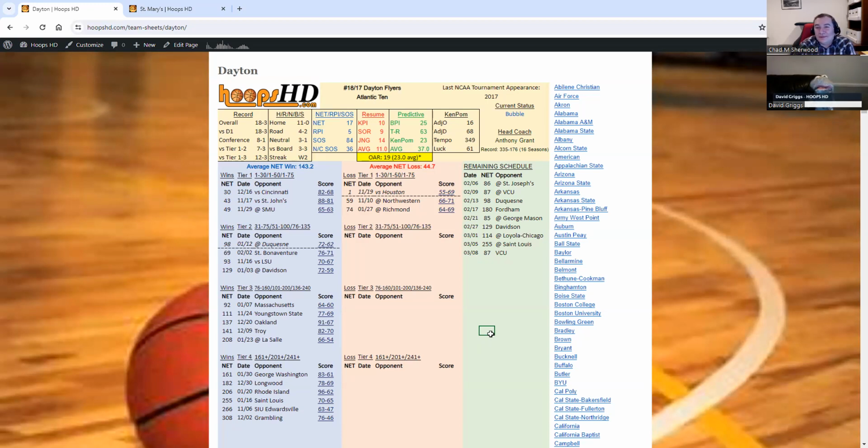The OAR finally, in this yellow button here, is what we call the overall average ranking. What I did there was very simply I took seven numbers, the net, the three main resume metrics, the three main predictive metrics, added all seven of those numbers up, divided by seven, came up with an average. In Dayton's case, it was the number in parentheses there, 23.0. Then I took all 362 teams and ranked them against each other, 1 through 362. Dayton comes in at 19th place if you average all the metrics out together.